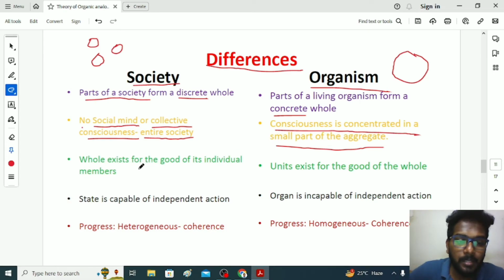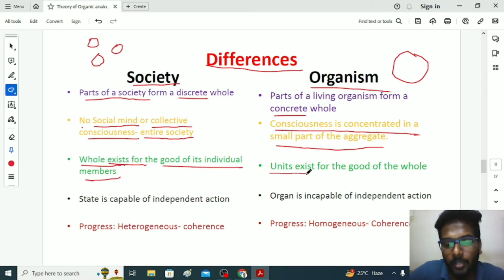Next is about existence. Spencer emphasized that the whole society is existing for the good of the individual members, whereas every organ, every individual unit exists for the good of the whole. If you take human being, we have kidney, liver, heart, and other organs. Every individual organ is living for the whole existence, but the society as a whole is existing for the individual members.